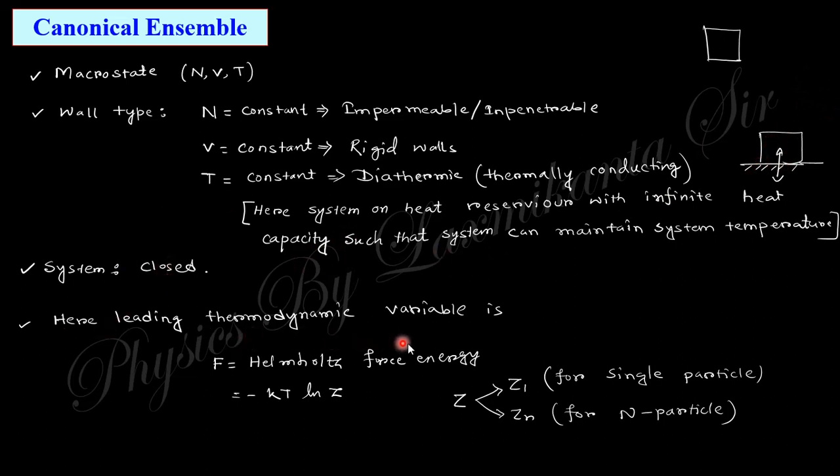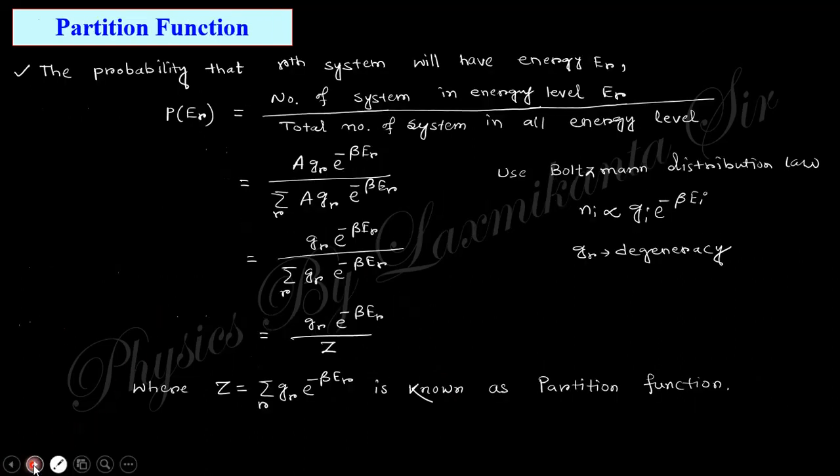Okay, and you can compare this with the closed system. Here the leading thermodynamic variable is the Helmholtz free energy. You know, in the microcanonical ensemble, the leading thermodynamic variable was entropy. From entropy, you will obtain the other variables, or entropy can be changed into the internal energy, and from internal energy you can find the other thermodynamic variables. Here the main key thermodynamic variable is the Helmholtz free energy. From the equation of Helmholtz free energy, you can obtain the other variables.